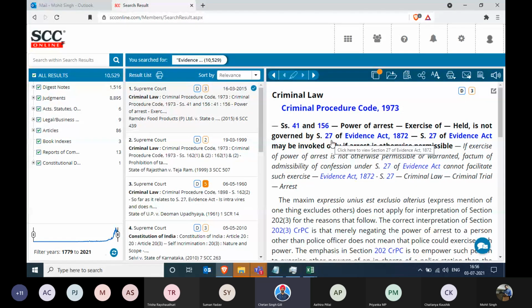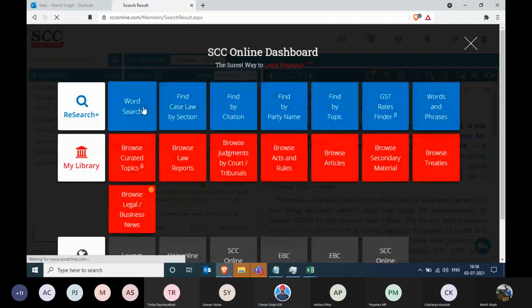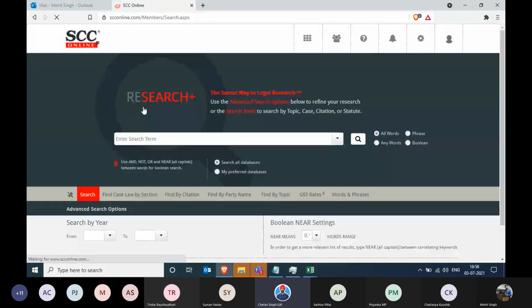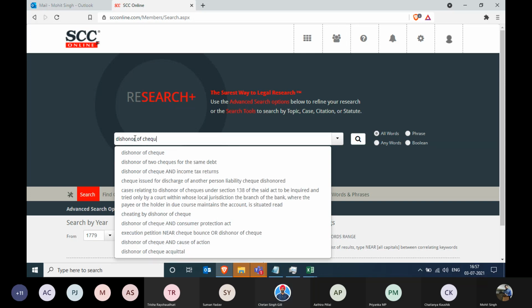Mohit, can you go back? What if there's a case, like I said, with two different acts or two different sections? Then what will we do? Let's suppose there was a case of dishonor of cheque, or cheque bouncing. And the person who got the cheque says that when he checked at the bank, the bank told him that this bank account was closed on the same day that he got the cheque.